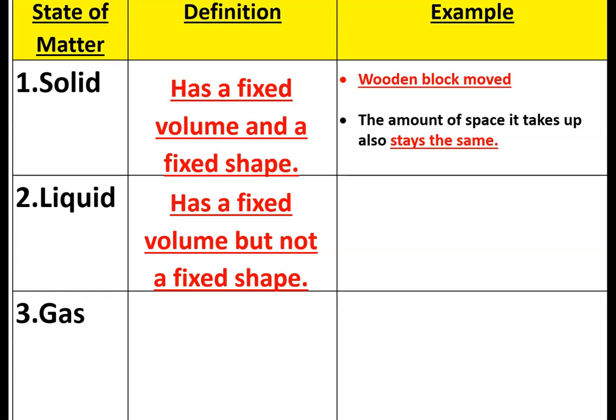Now liquid. Liquid has a fixed volume but not a fixed shape. A fixed volume meaning the amount of space the liquid occupies is the same. Very simple example, always memorize it. I have water inside a glass. Let's say 100 ml of water inside the glass.